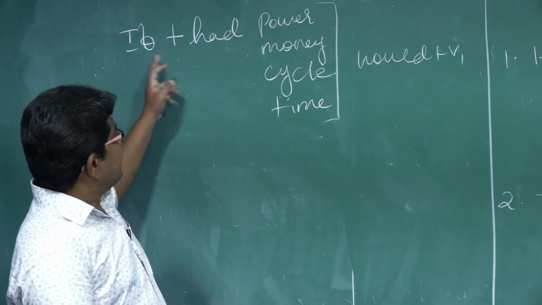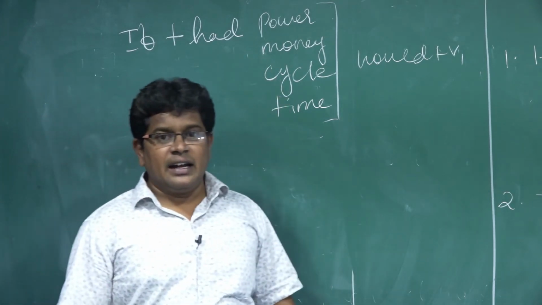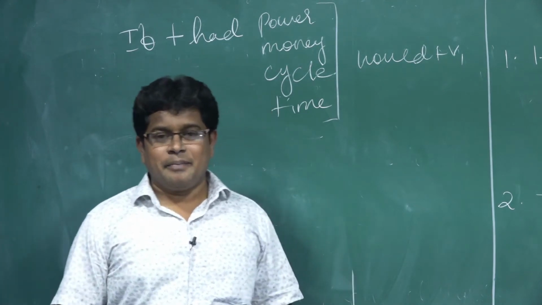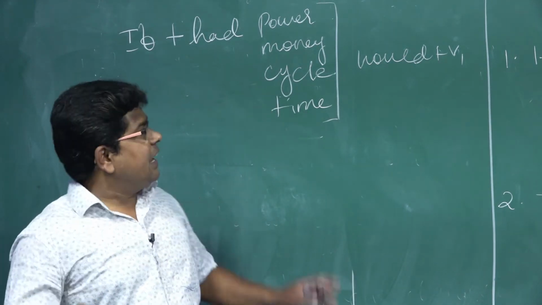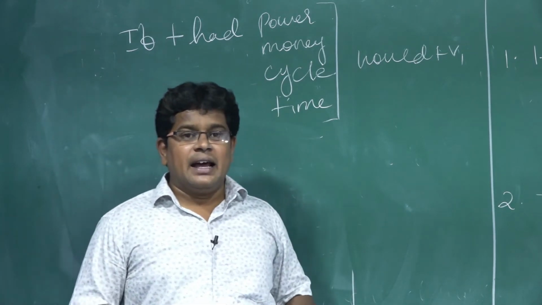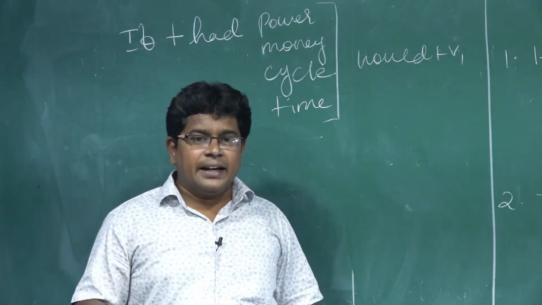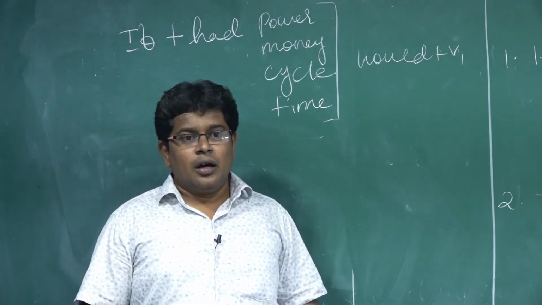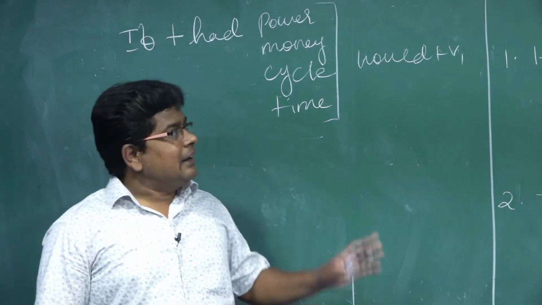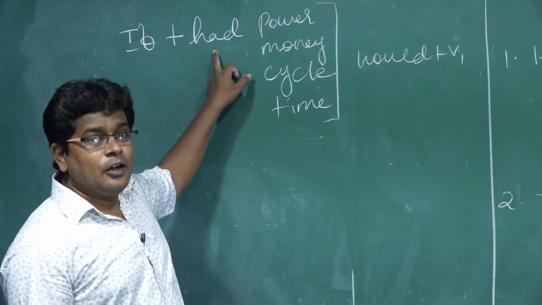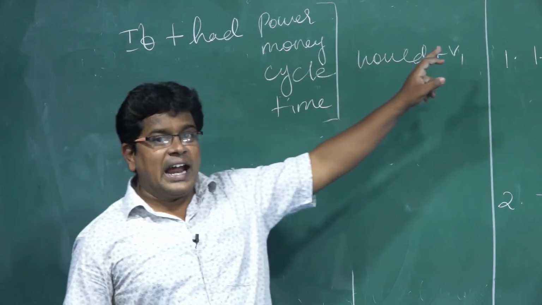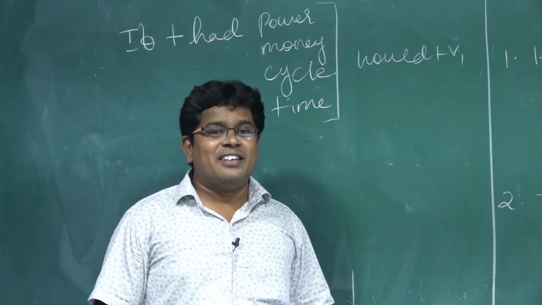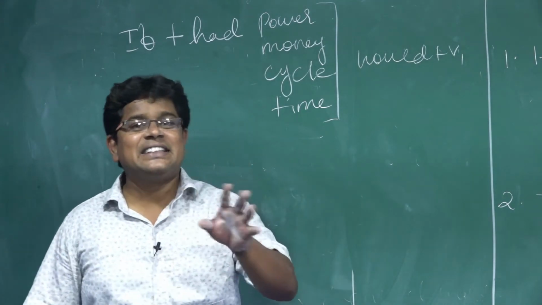If they are asking, "If I had power, I dash, eradicate the poverty." What sentence are they asking? If I had power, I dash, eradicate the poverty. If they are asking this, what will you write? If I had is there. So already we have discussed, you will be writing would have plus V3: If I had power, I would have eradicated the poverty. Am I right? No, that is wrong.